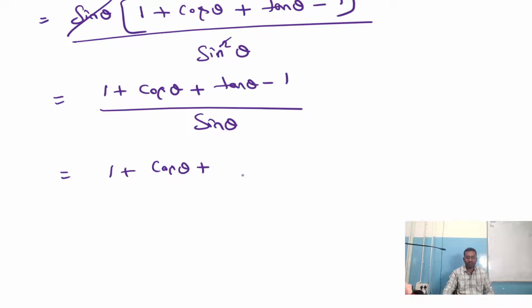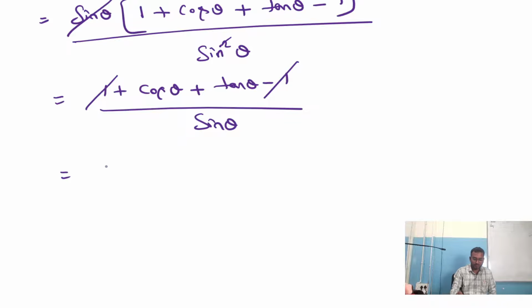Now here can we simplify? How? One minute. See here. 1 also divides sin theta. Cos theta also divides sin theta. Tan theta also divides sin theta. And minus 1 also divides sin theta. Am I right? We do one thing. Plus 1 minus 1 will cancel out. Why do we want 1 now? Okay, plus 1 minus 1 gone. Now only left out is cos theta plus tan theta by sin theta.